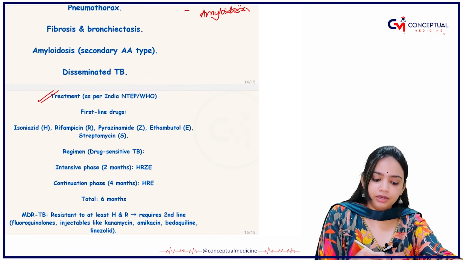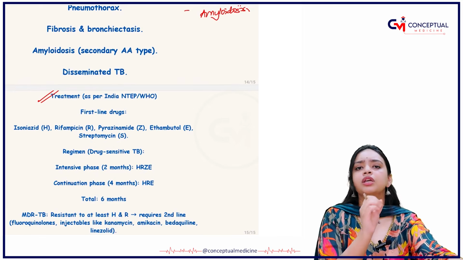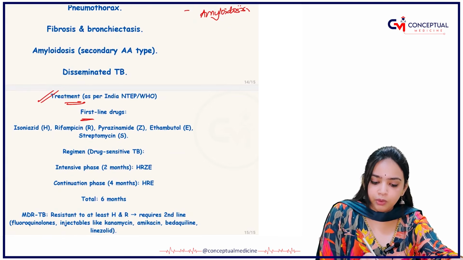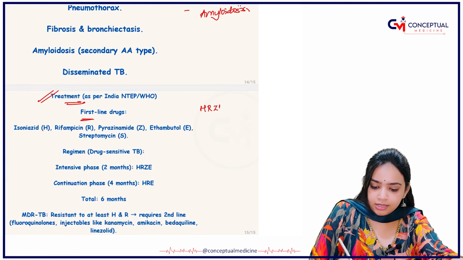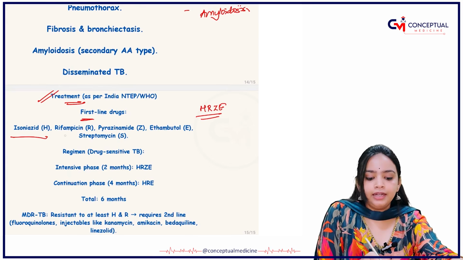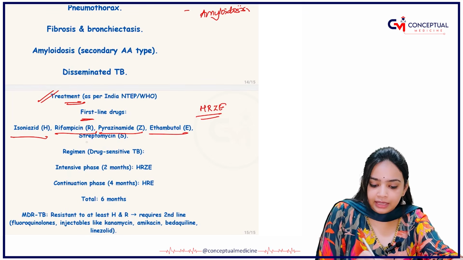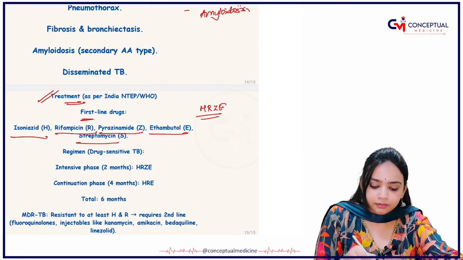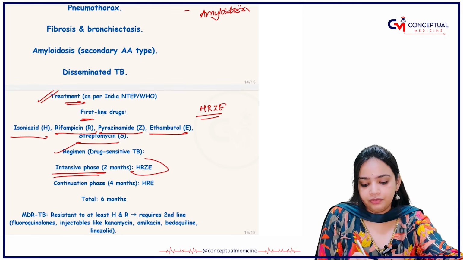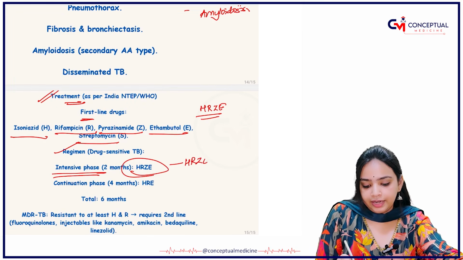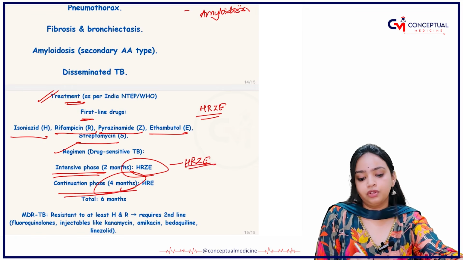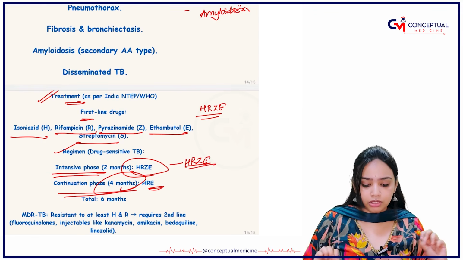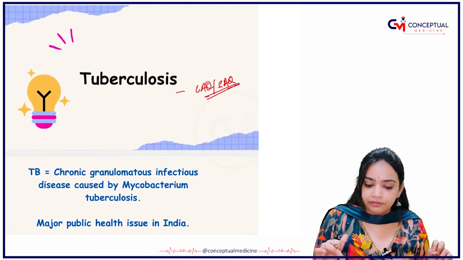Okay, what is the treatment? Your pharmacology faculty will also tell you, but let me be very clear. For the treatment, you have the HRZE regimen: isoniazid, rifampicin, pyrazinamide, ethambutol, and also streptomycin. You have to read the side effects very thoroughly. For the intensive phase you use the HRZE regimen, and for the continuation phase, that is for 4 months, you use the HRE regimen, and the total duration of the course is 6 months. I hope I made myself very clear.